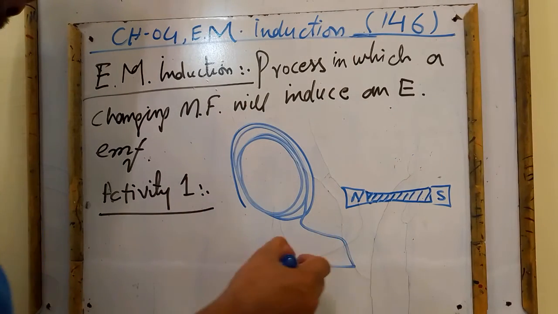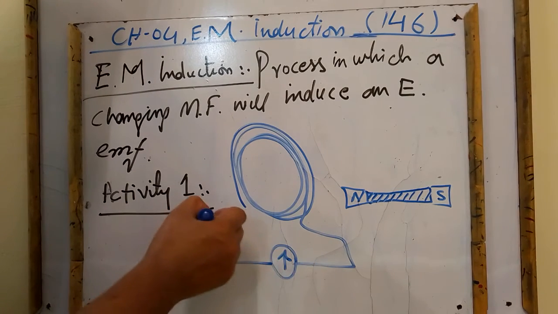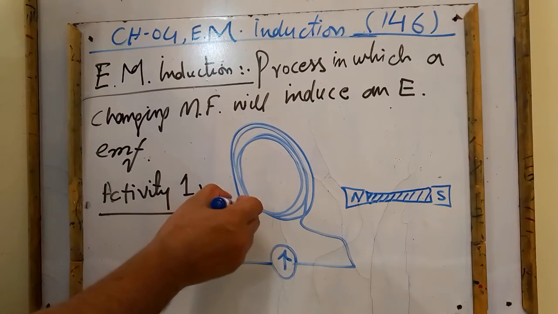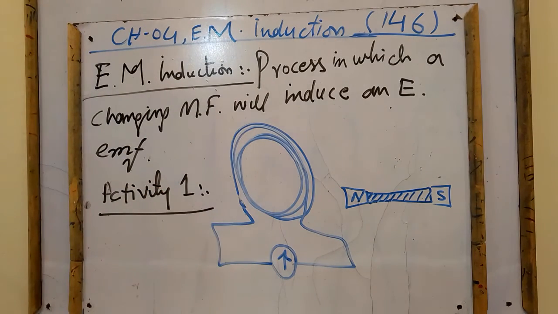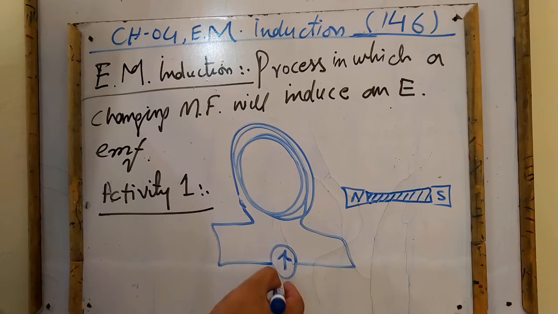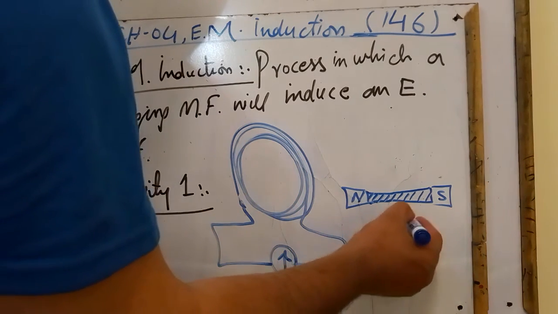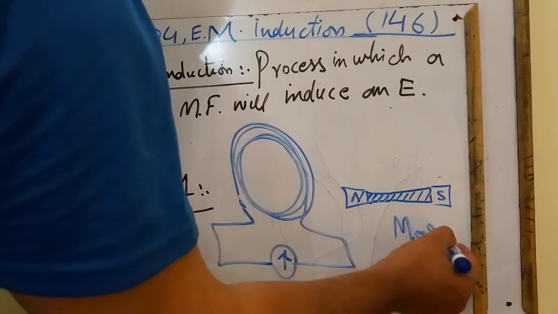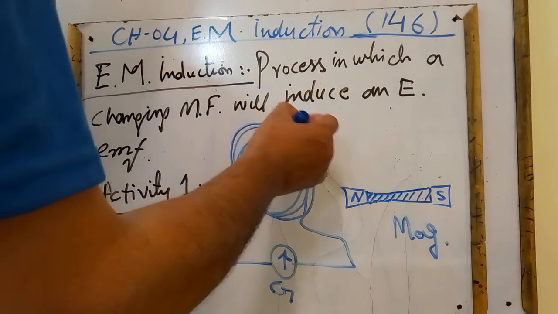A galvanometer attached to the loop, which will indicate the presence of induced EMF or induced current. This is a galvanometer G. This is a bar magnet M. And this is a coil C.